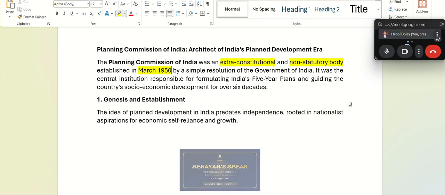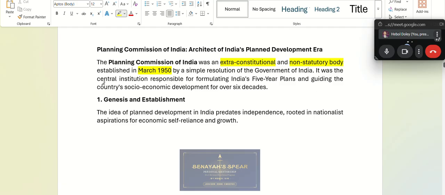Extra-constitutional means what? Can anyone tell me what is extra-constitutional? Not in the constitution. Fine. What is a non-statutory body? Not by law. Okay, so there was no law made to establish the Planning Commission of India. It was established in 1950 by a simple resolution by the government of India.